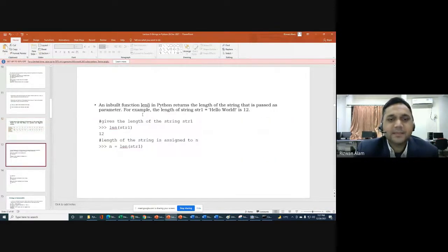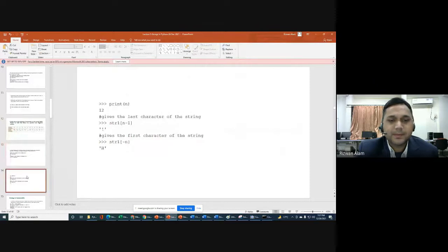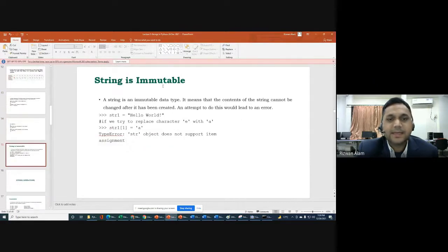After this, we will go to the point that string is immutable. You can recall that in yesterday's session we discussed that list is mutable. Let me tell you once again what we mean by mutable and immutable.